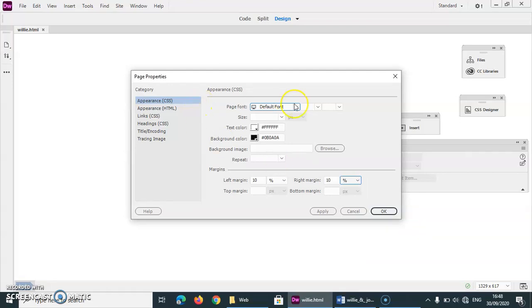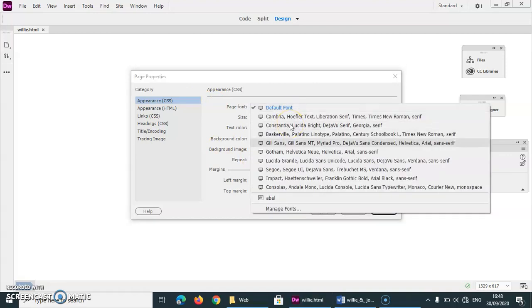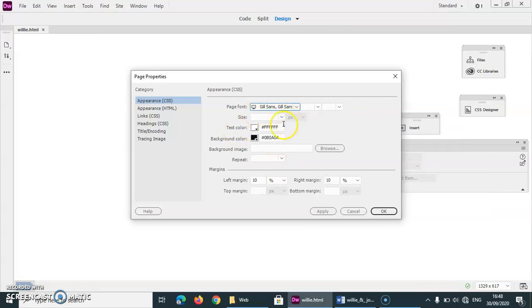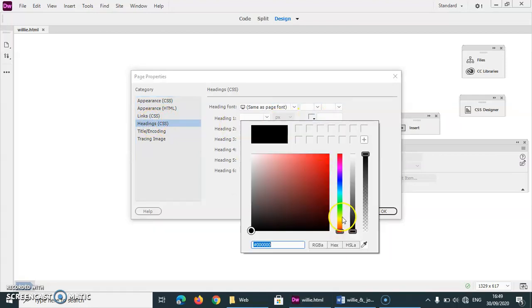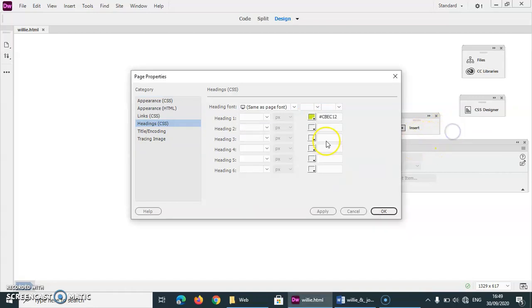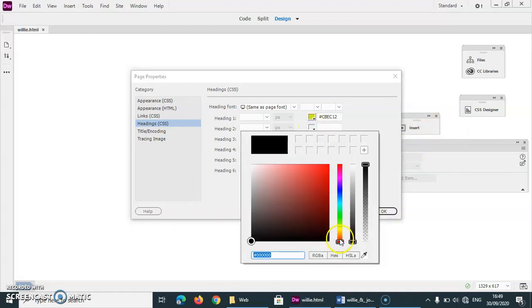Okay. Now while I'm in here, I'm just going to check, it didn't seem to add in my new font. So again, if you're having problems with your mouse, use your down arrow keys and hit enter. Now, while I'm here, I'm going to do my heading. So I know I'm going to have a heading 1 on a black background. So I want something that's going to stand out on black. I'm going to choose a yellowy kind of a color. Okay, and my heading 2, again, you've got a black background. I'm just going to go with an orangey kind of a color and click OK.